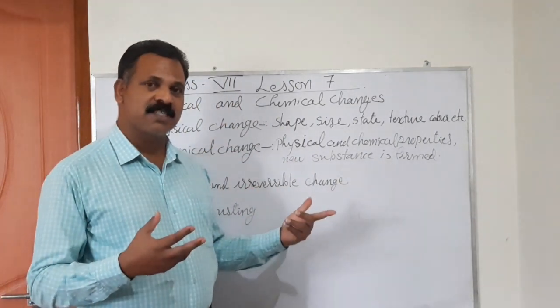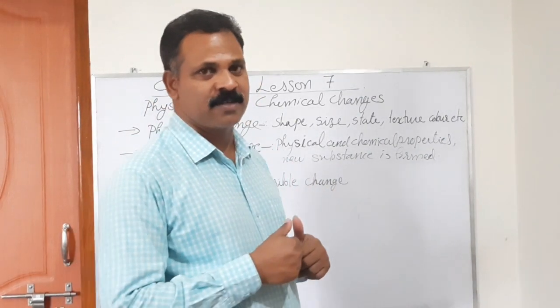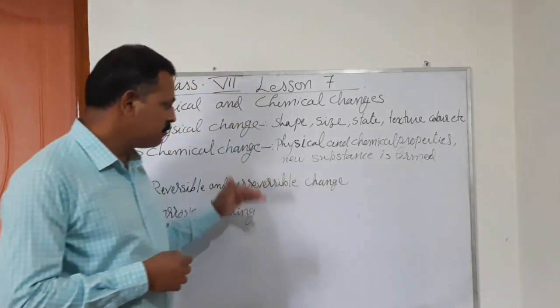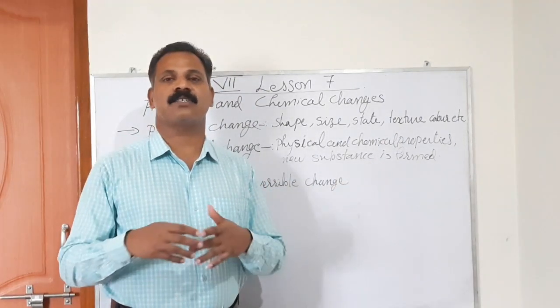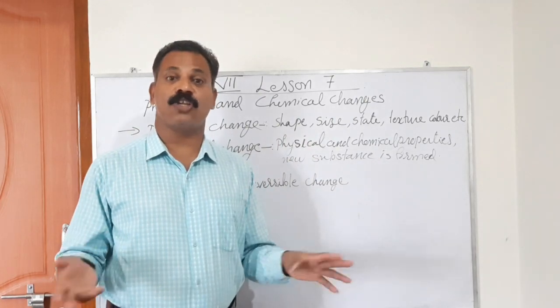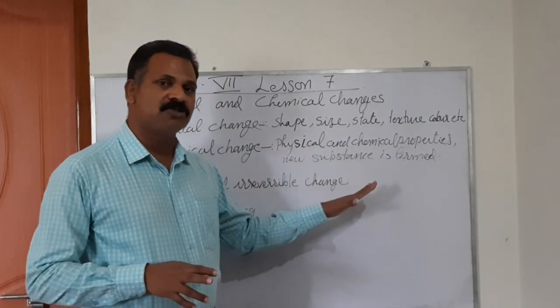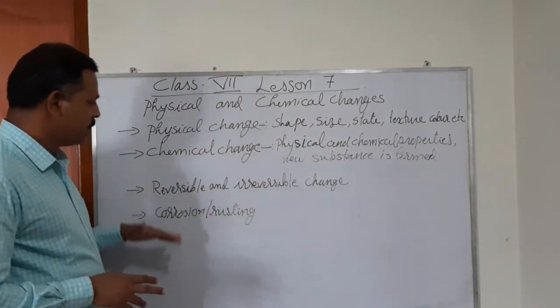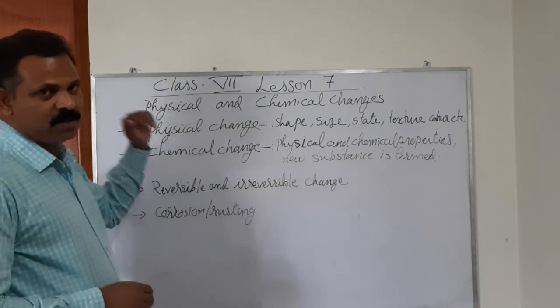In some irreversible changes, they do not lose the property, only they cannot be brought back into the previous stage. But in some irreversible changes, the entire thing is completely turned into a new substance and cannot be brought back into the previous stage. That is irreversible change. So by nature there are two, that is reversible and irreversible change.